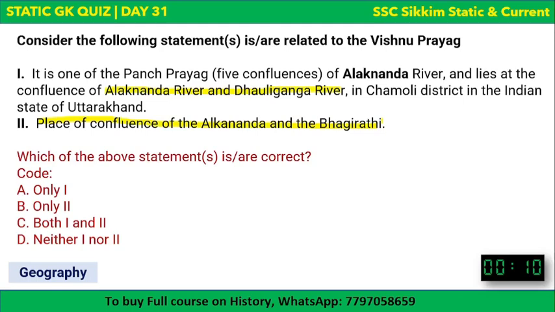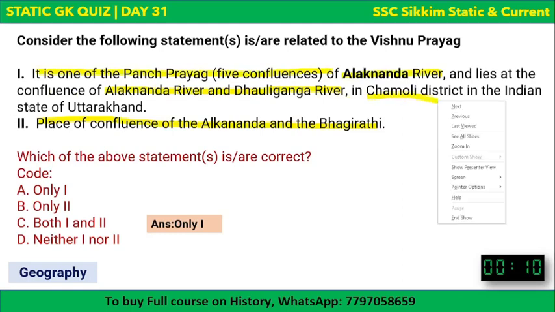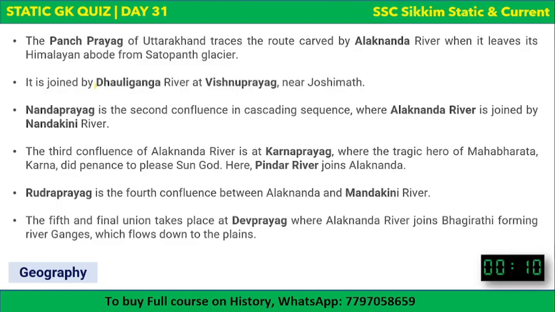In our case, the correct answer is that only one is correct, which means it's the place of confluence of Alaknanda and Dhauli Ganga River. It's not the place of confluence of Alaknanda and Bhagirathi River. So Vishnu Prayag is one of the Panch Prayag of five confluences of Alaknanda River, and it lies at the confluence of Alaknanda River and Dhauli Ganga River in Chamoli district in the Indian state of Uttarakhand. It's correct. Okay, so let's learn more about this Panch Prayag. It's only one of the Panch Prayag, Vishnu Prayag. Let's learn about all five Prayags.